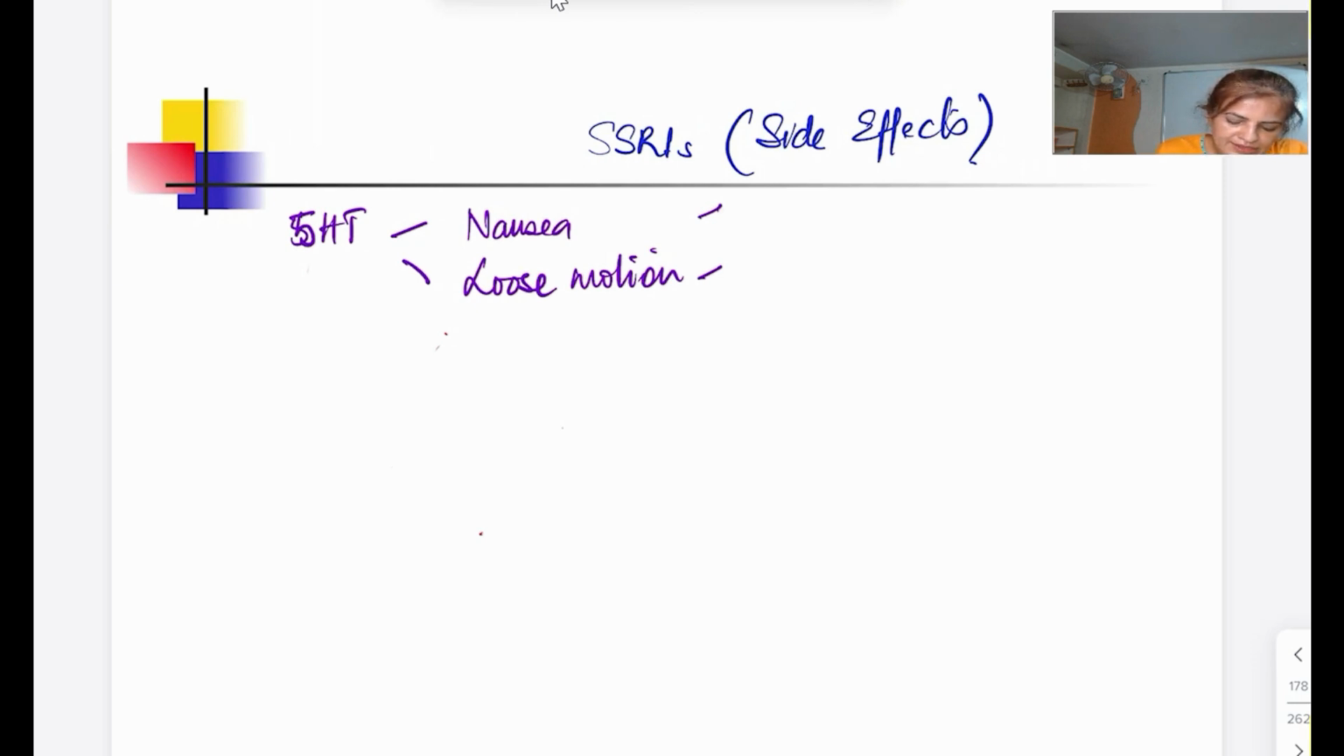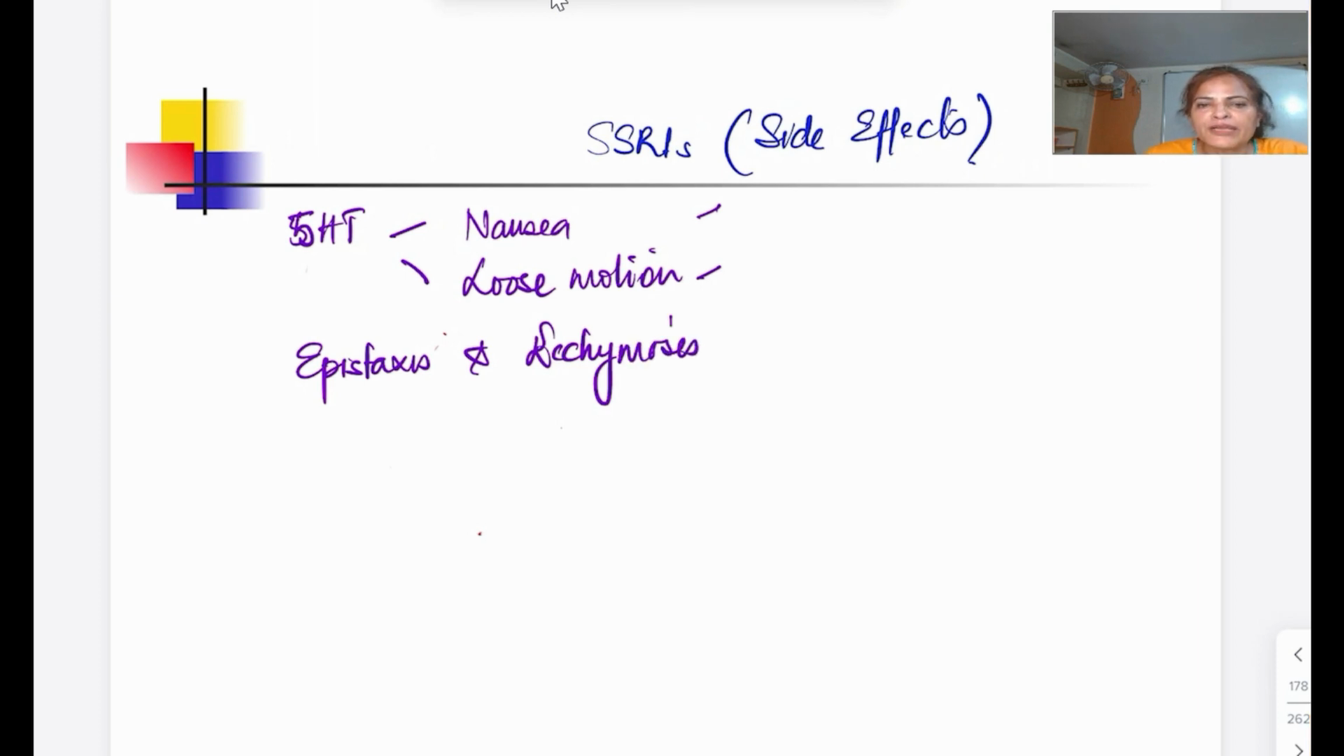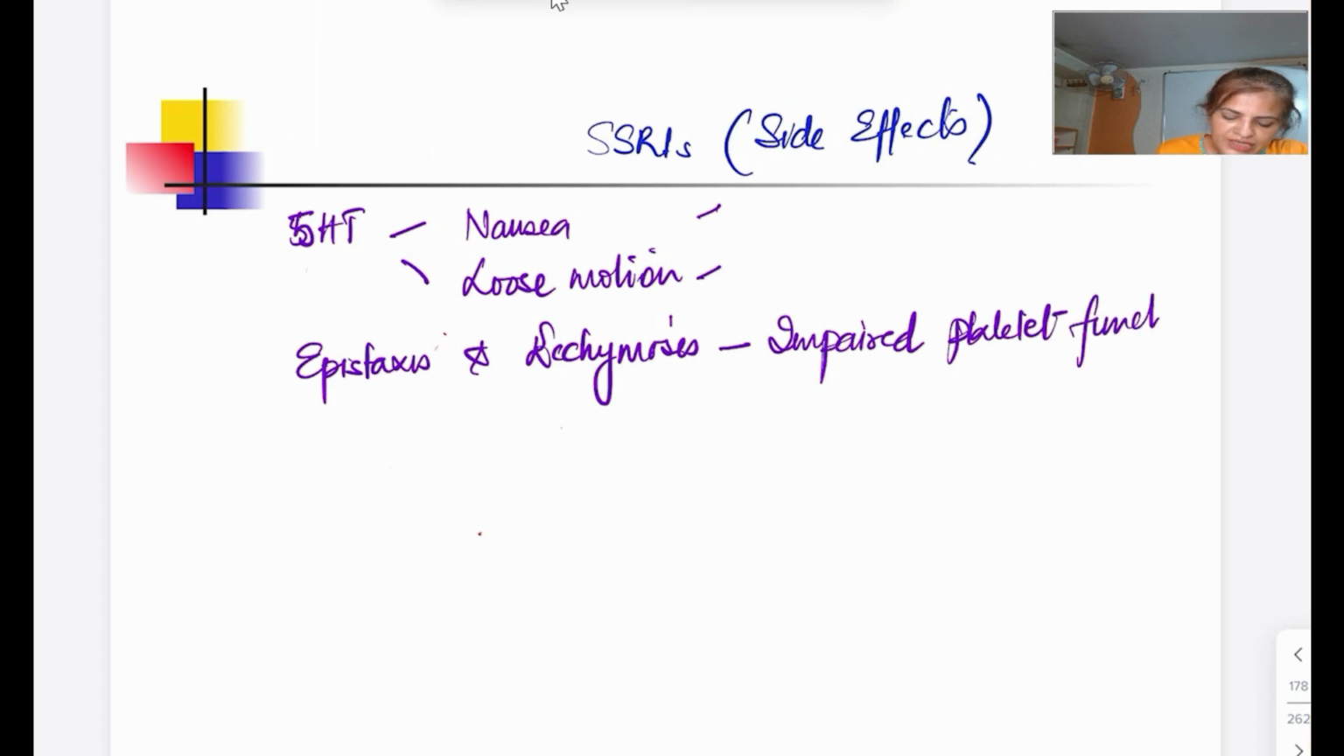हाँ, epistaxis and ecchymosis, that is seen because of the impaired platelet function. ठीक है, this is because of the impaired platelet function and various other side effects. बाकी के side effects कौन सी हैं?